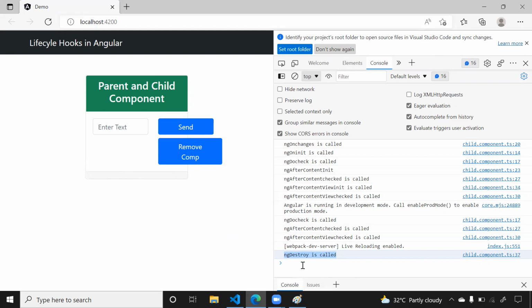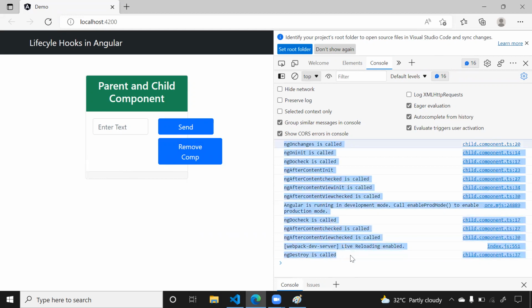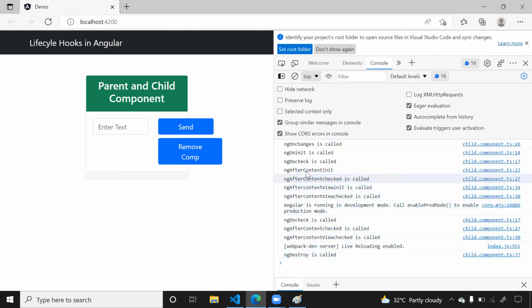Now these are the lifecycle hooks which are triggered in this particular sequence. Now you know when they are triggered, and whenever you get a requirement where you have to execute a certain set of code in these methods during this phase, then you can simply go to this method and write your logic there, and Angular will call these methods whenever that phase is encountered. So this is how these lifecycle methods work.